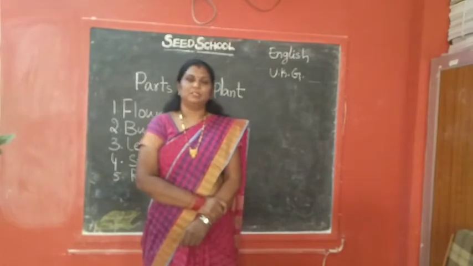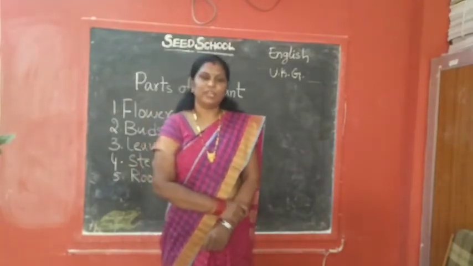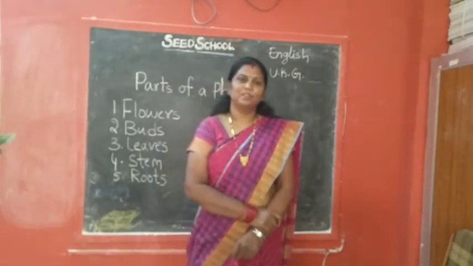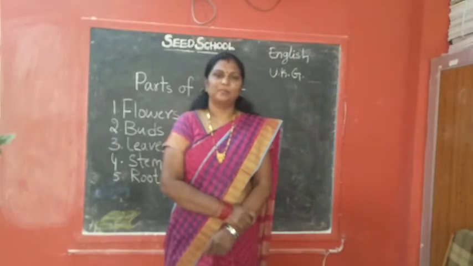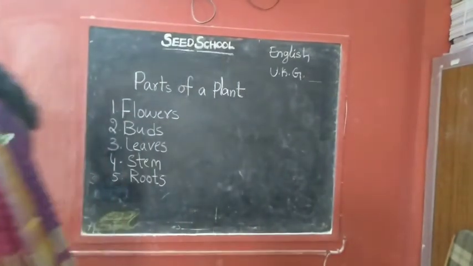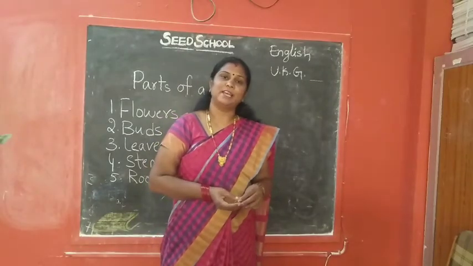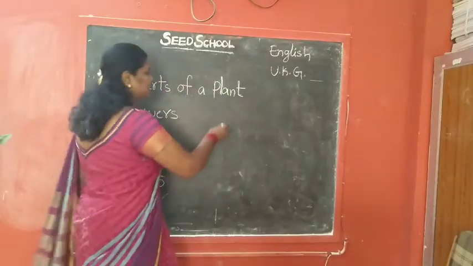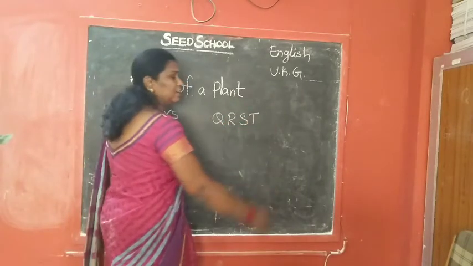Okay? Yes. So, in last class, you have learned till where children? Till which letter you have learned? Yes, I'll tell you. So, in the last class, you have learned the letters Q, R, S, T. Isn't it?